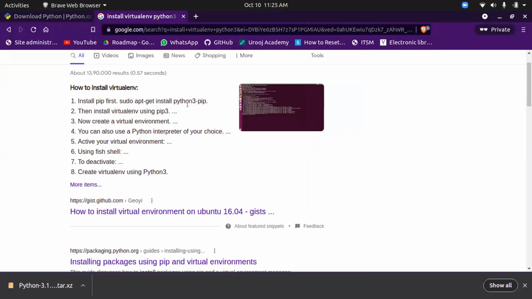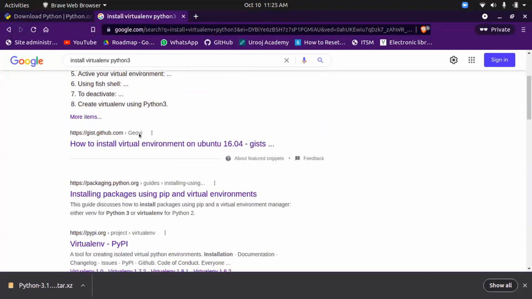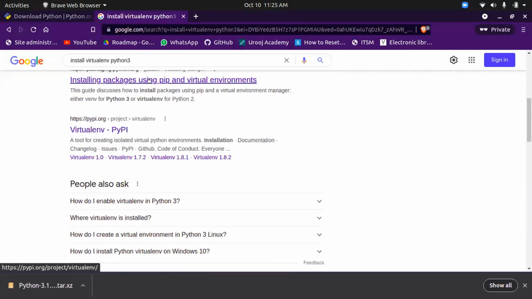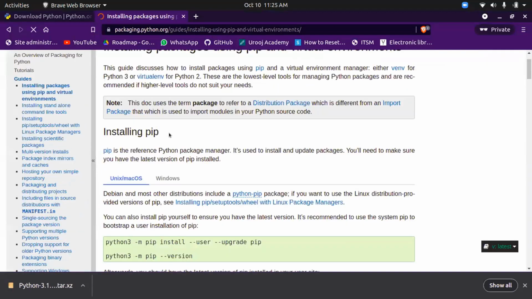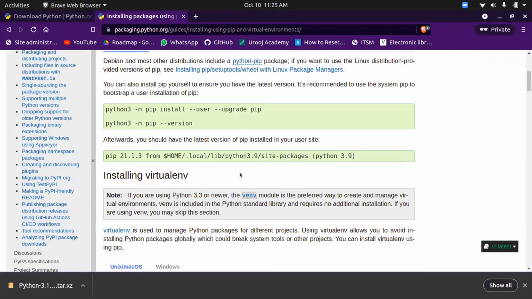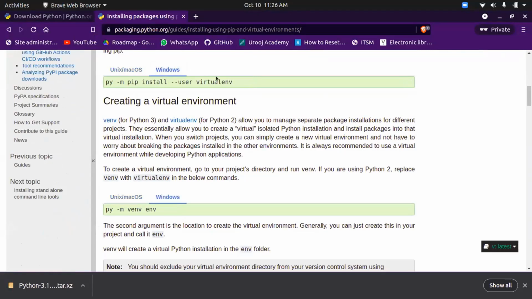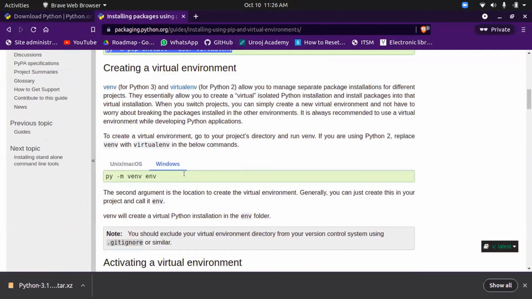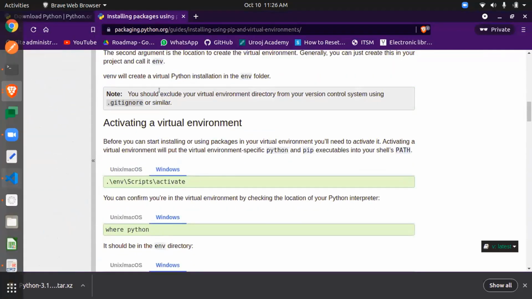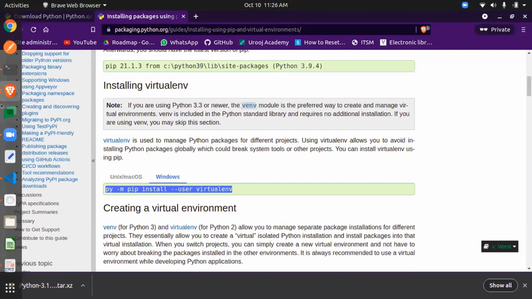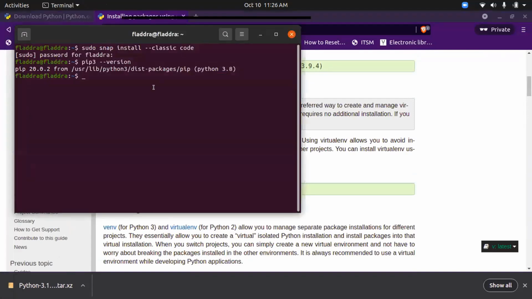So it is saying first install pip. That we'll skip, and go for the next one, install packages using pip. So here's the command, python3. We'll use Windows, since everyone is with us. So we'll copy this command and paste it in our system.